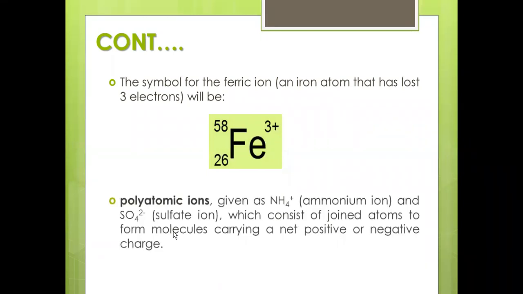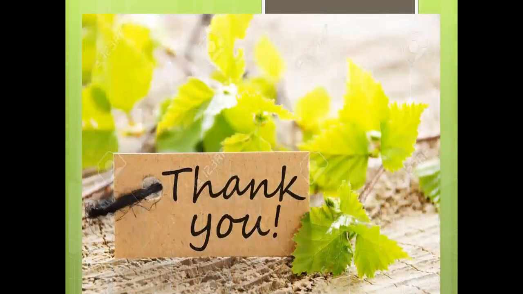From this chapter we conclude the atomic theory of matter. Here we studied the mass number, atomic number, isotope, relative atomic mass, average atomic mass, and finally ions.